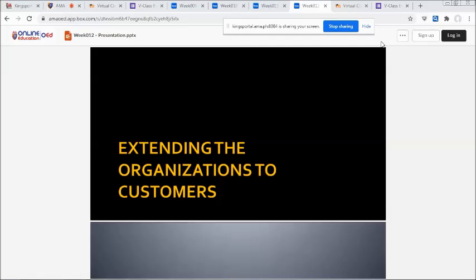Right now, our topic is about extending the organizations to customers. So the lesson provides students with a working knowledge of the principles and best practices for managing customer relationships. The students learn how to quantify customer orientation and how to develop relationship-driven customer management systems based on the judicious use of resources born from a decisive strategic plan.